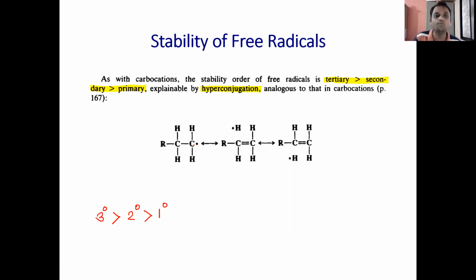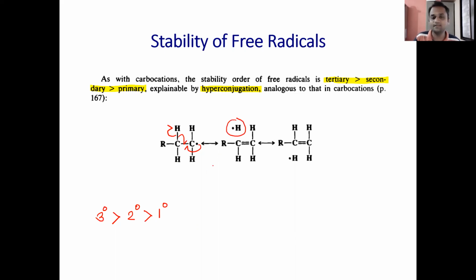Now see how, in this example, hyperconjugation takes place. See here, we can shift that electron to this side. This C-H bond undergoes cleavage. One electron is used to form the bond and hydrogen takes one electron and escapes as an H radical.